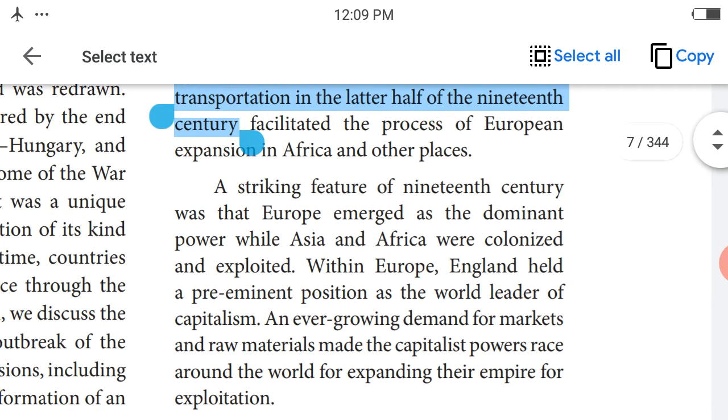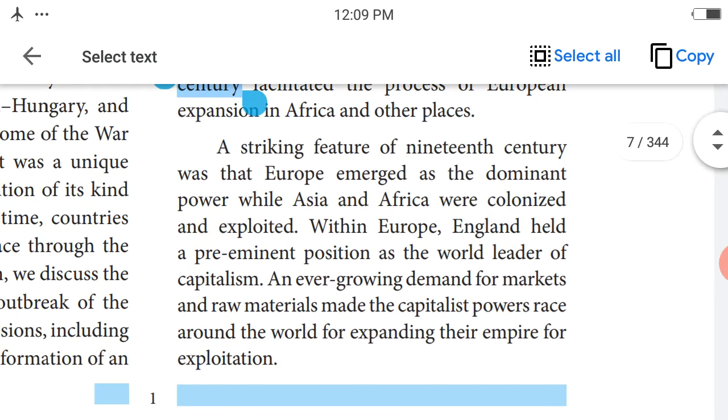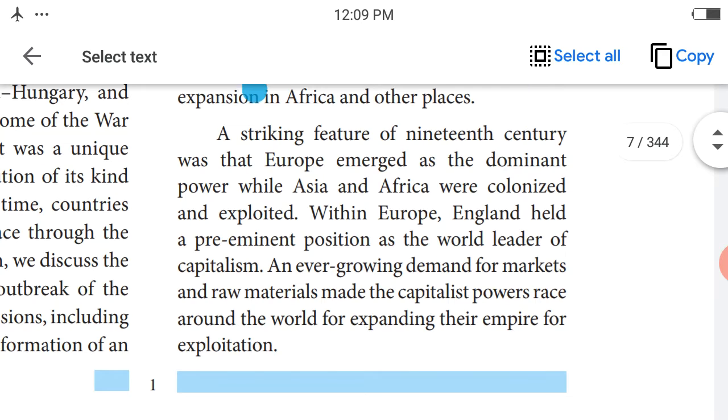Okay, a striking feature of the 19th century was that Europe emerged as dominant and more powerful, while Asia and Africa were colonized and exploited. Colonized means people of one nation go to other countries and places and settle there. Those places are called colonies. And exploit means the resources of the colonized countries are exploited by the capturing countries.